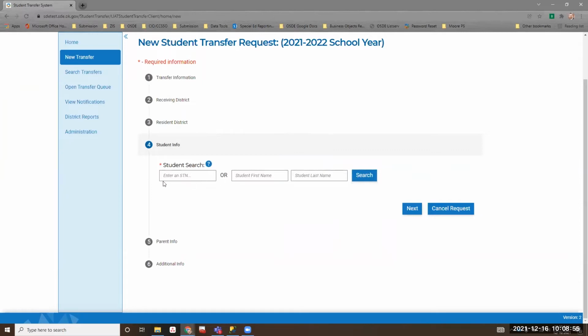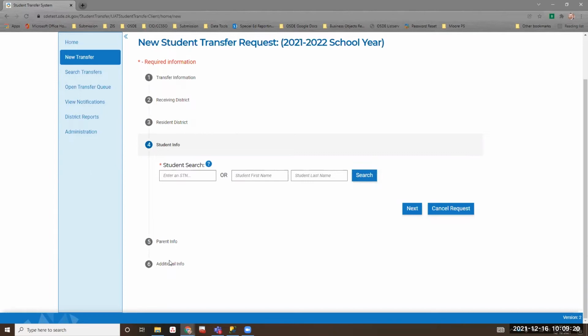Now, you have to look up the student. You can look them up by first name, last name, or SDN. Okay. You have to have one of those 3 things to look them up. I'm not going to go any further because I'm not going to look up any students, but you will need the parent information, and you will need some other information like, are they military? Are they foster? There are some other questions on that form.